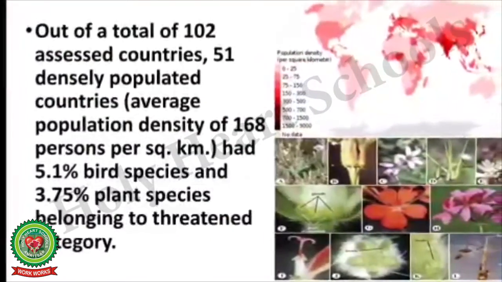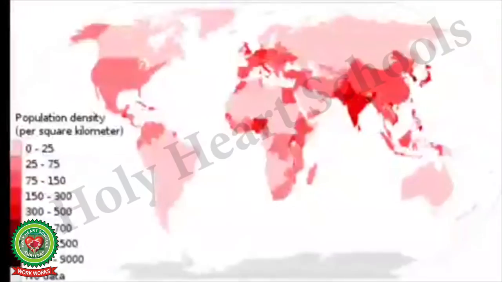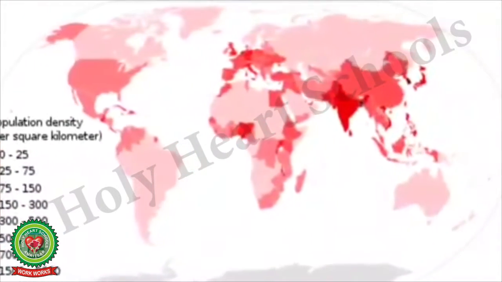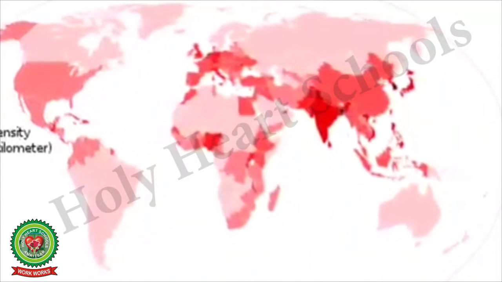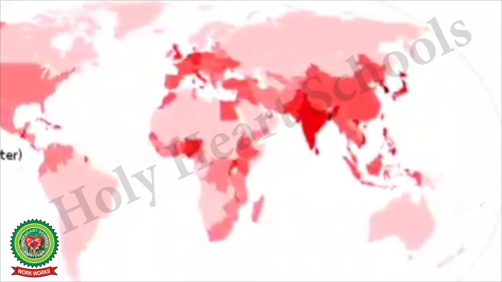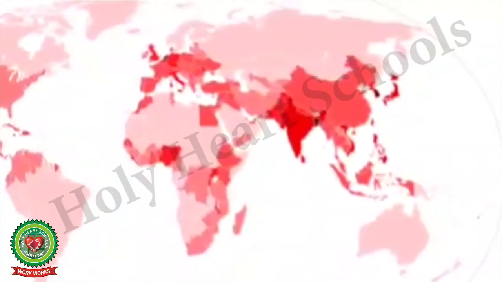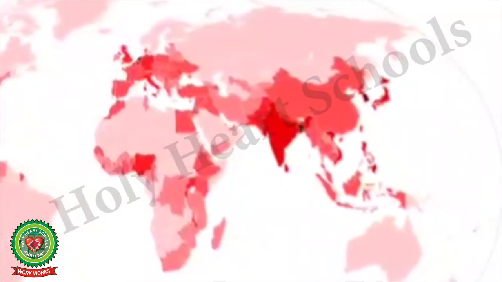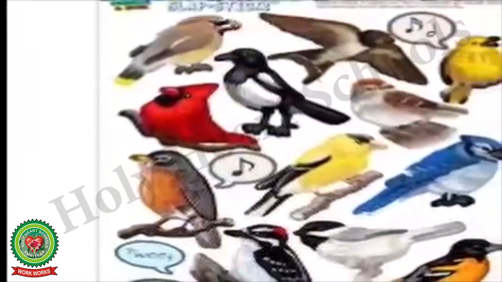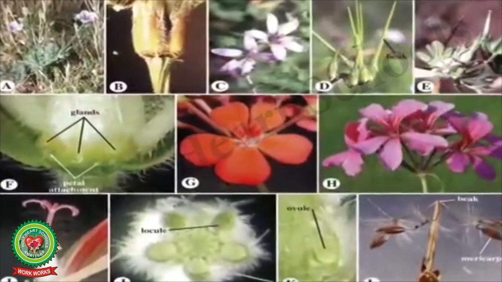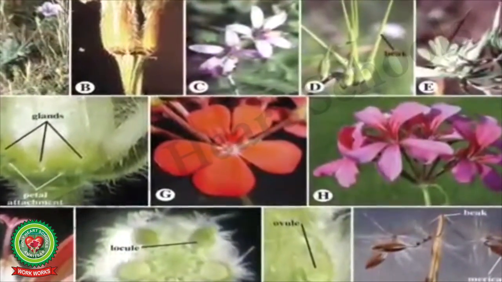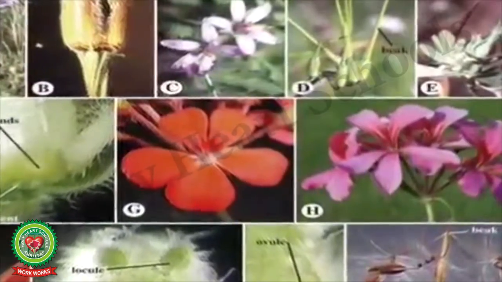Out of a total of 102 assessed countries, 51 densely populated countries, where the average population density is about 168 persons per square kilometer, had 5.1% bird species and 3.75% plant species belonging to the threatened category.